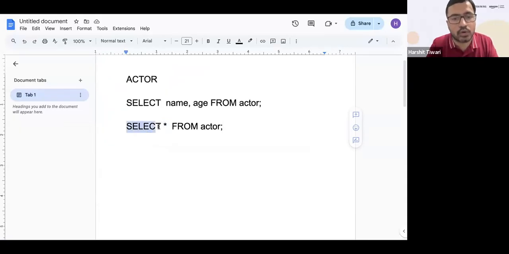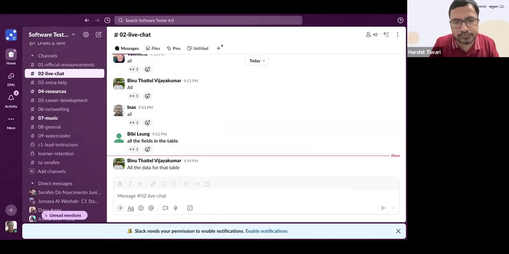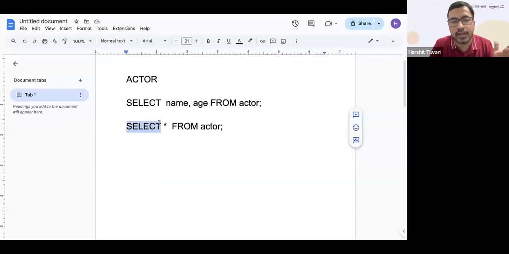See, select is working on what? I told you again and again. Keep this very, very clear in your mind: what does select work on? Binu says all the data for the table. No, Binu. See, that is the distinction, that is the difference that you need to be clear with. Select does not work on the entire data.